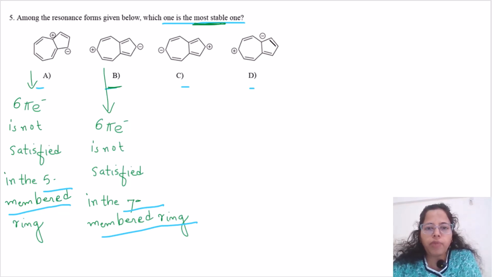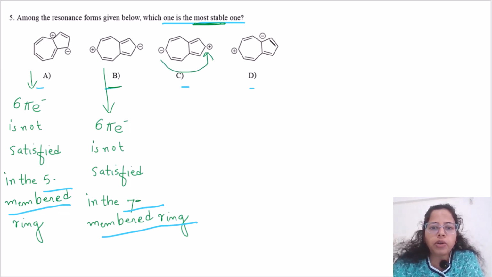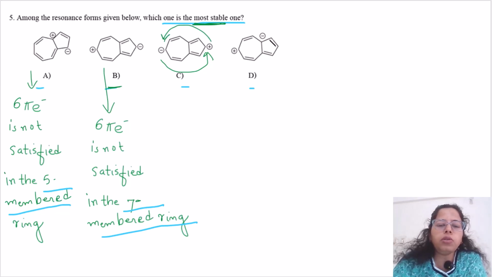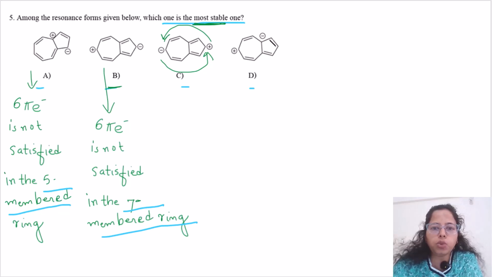Now in option C, we can see again we have 2 double bonds and a negative charge, while the 5-membered ring has 2 double bonds and a positive charge. So the locations of the positive and the negative charges are just reversed. So option C is also not showing the correct resonating form for azulene, because the negative charge resides on the 7-membered ring and the positive charge resides on the 5-membered ring. Also, the 5-membered ring has only 2 double bonds and a positive charge, so the 6 pi electron rule is also not obeyed in option C. So A, B and C, none of them are stable.